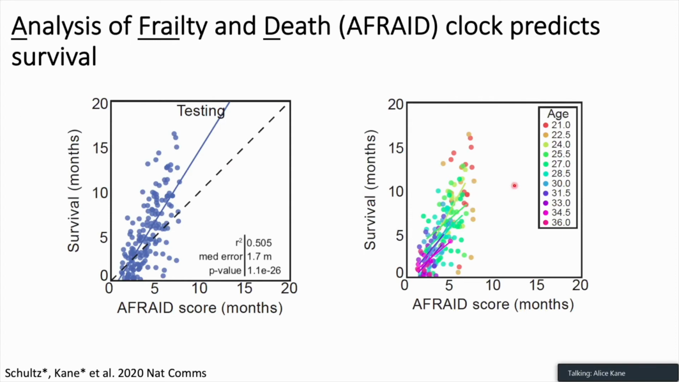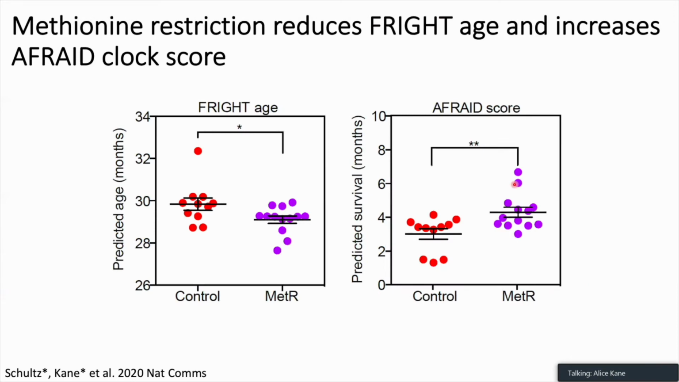Finally, we wanted to understand whether these clocks were responsive to interventions, given that our original aim was to accelerate discovery with these predictive measures. So to do this, we collaborated with Jay Mitchell and his group at the Harvard School of Public Health, and they had mice that were exposed to methionine restriction, which is a well-established dietary intervention that's known to increase health and lifespan in mice. And they had done a frailty assessment at 27 months of age, and so we were able to apply our models to that data.